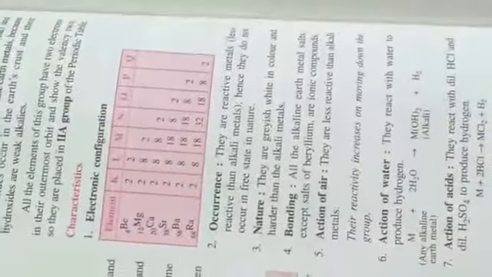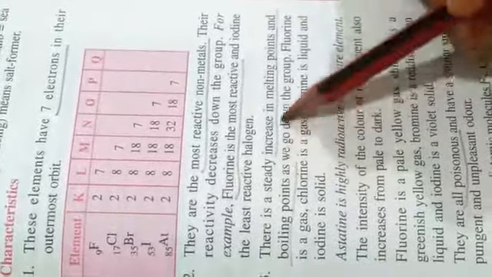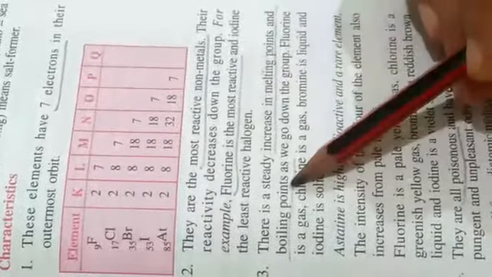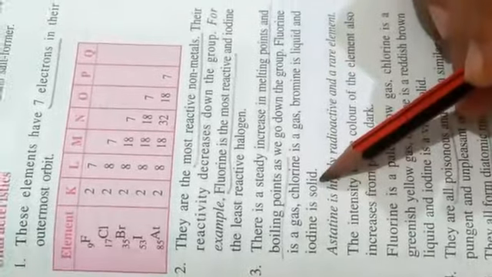Continue with our topic. Here, group 7A or group 17, the halogens, are called salt formers. Characteristics: 7 electrons in their outermost orbit. We can see the 7 electrons in the outermost orbit. Most reactive nonmetals. Fluorine is the most reactive and iodine is the least reactive halogen. There is a steady increase in the melting point and the boiling point as we go down the group. Fluorine is a gas, chlorine is a gas, bromine is a liquid, and iodine is a solid.